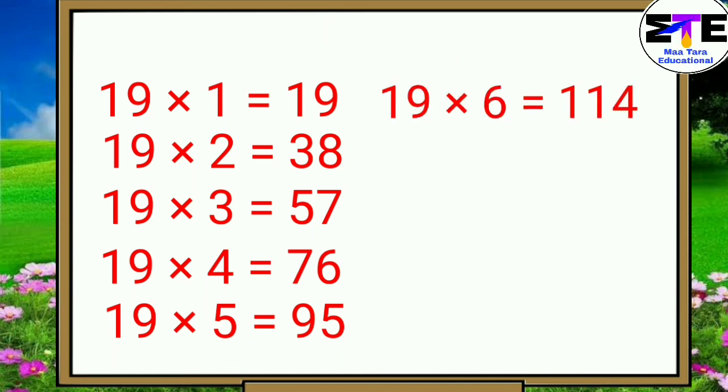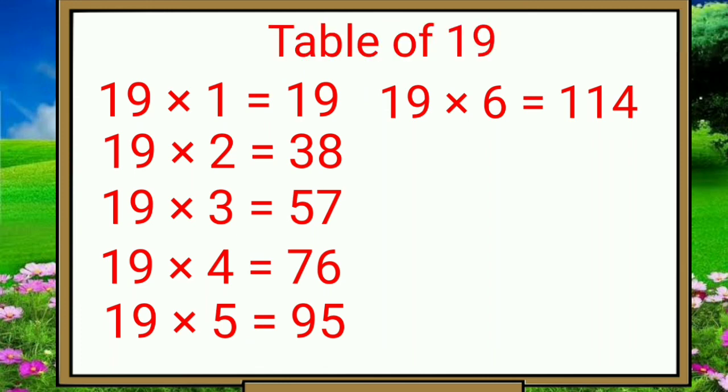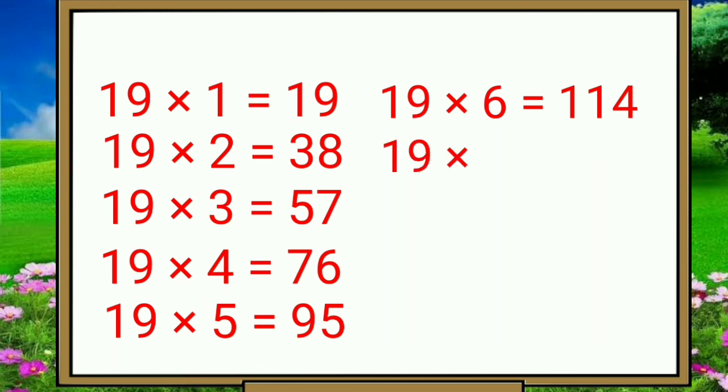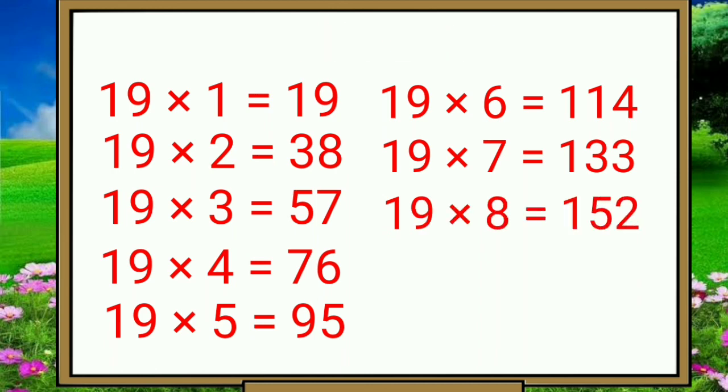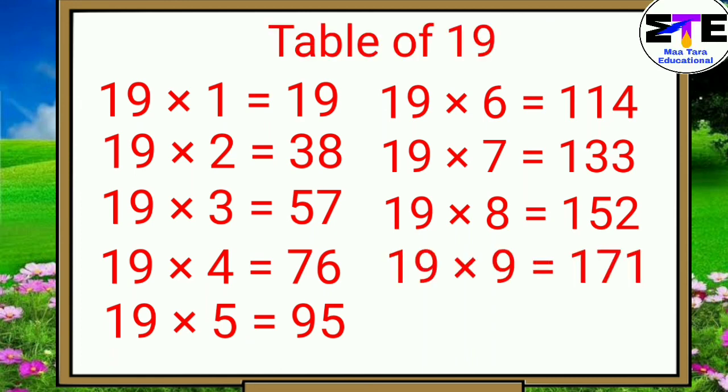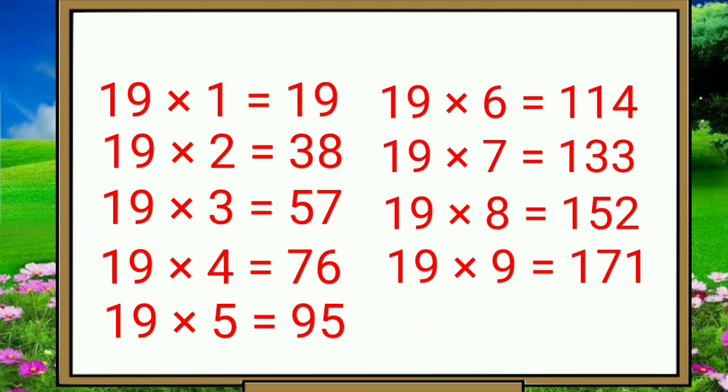19 sixes are 114. 19 sevens are 133. 19 eights are 152. 19 nines are 171.